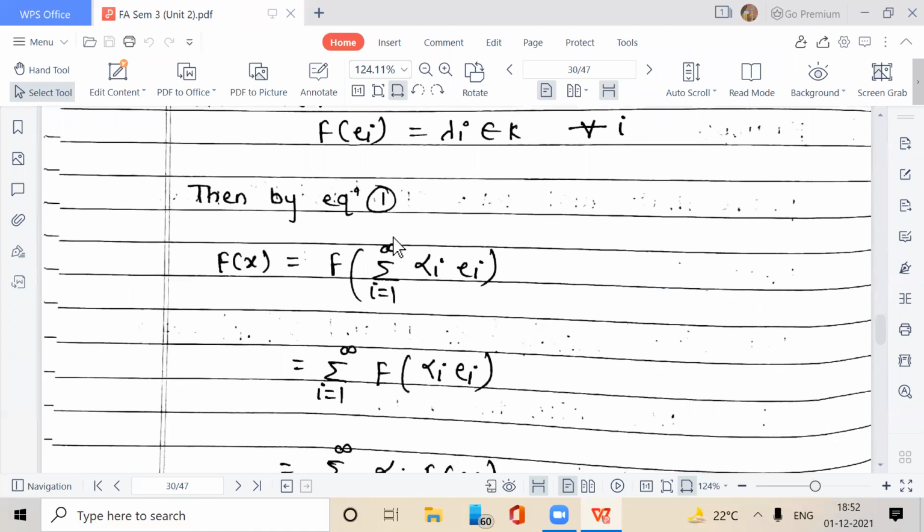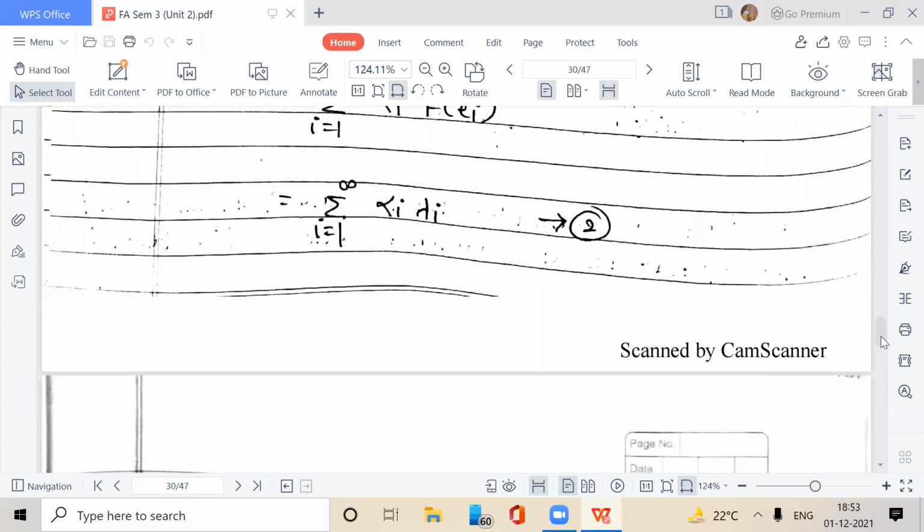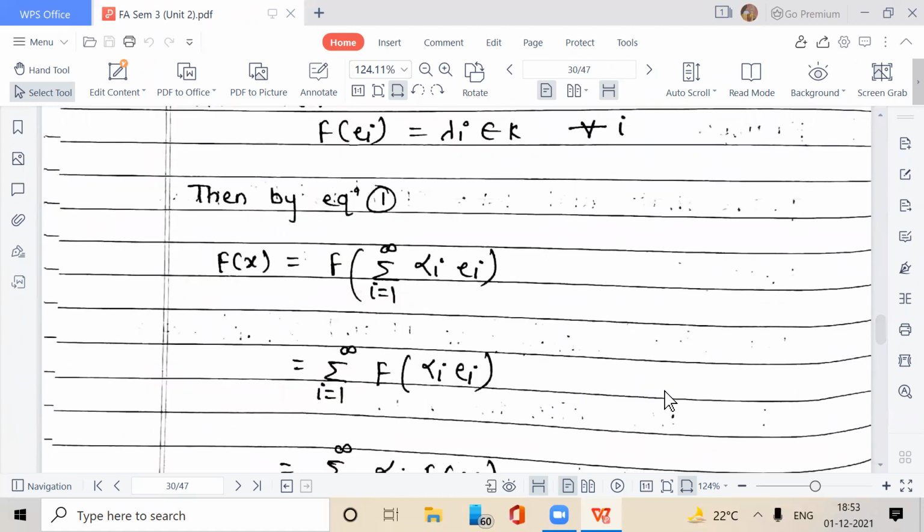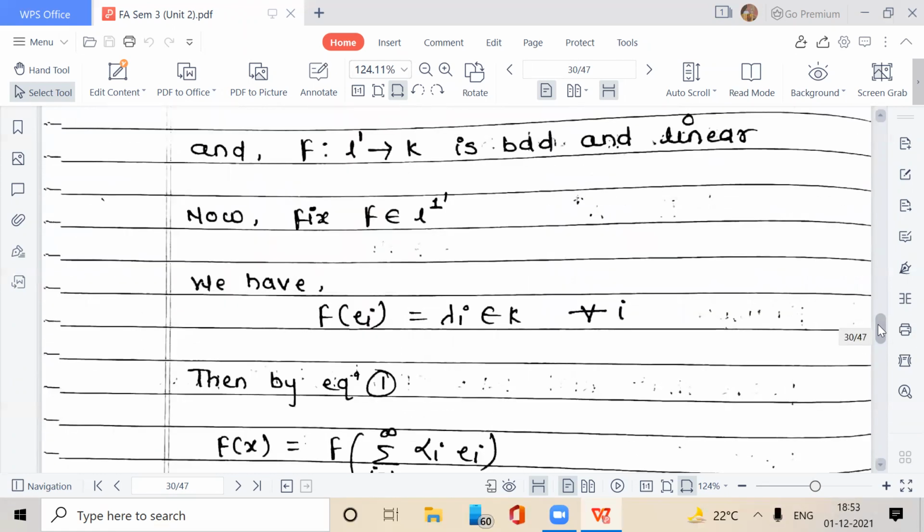That is, f(x) is equal to f of summation i equal to 1 to infinity alpha i ei, which is equal to summation i equal to 1 to infinity alpha i f(ei). We define f(ei) equal to lambda i, where lambda i belongs to K.